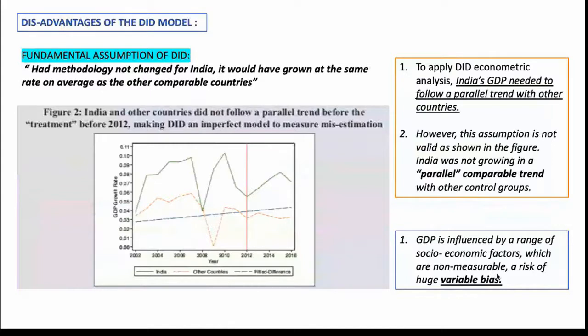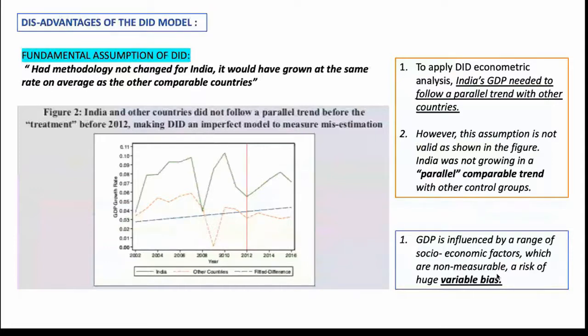there is also a variable bias, which means that you might not have considered all the factors which have contributed to GDP change, and you would see that GDP is the sum total of the consumption, the investment, the government expenditure, and the net exports of an economy. So what is the basic argument that this chapter is trying to make? It's saying that you may not have considered all the different factors that can contribute to GDP growth, and that is why you're getting a very large residual, and you are saying that this is over exaggeration.